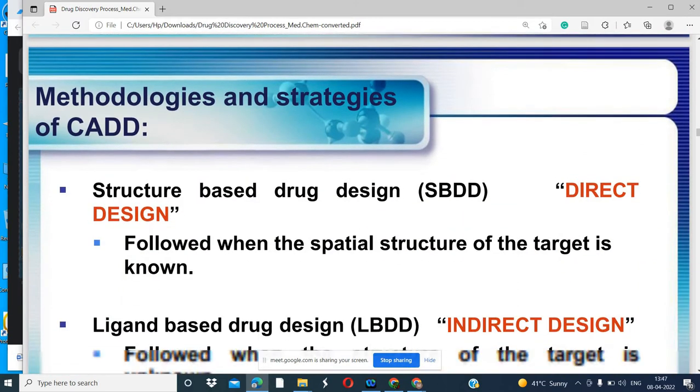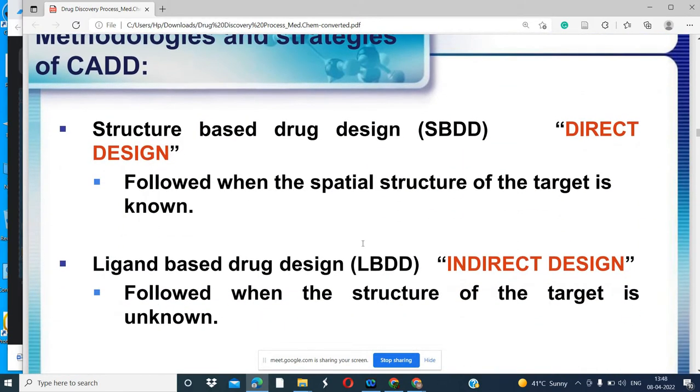What are the methodologies? I have also introduced you. You are already familiar with these two approaches. We have discussed these two approaches in the previous lectures also. These are the two different strategies: structure based drug design and ligand based drug design.